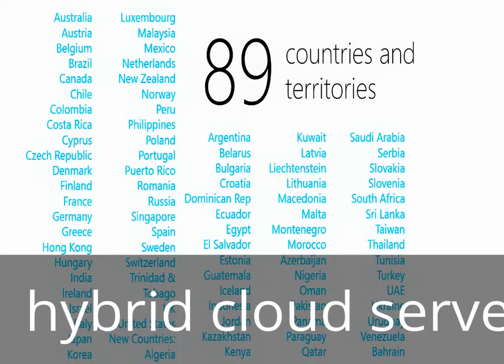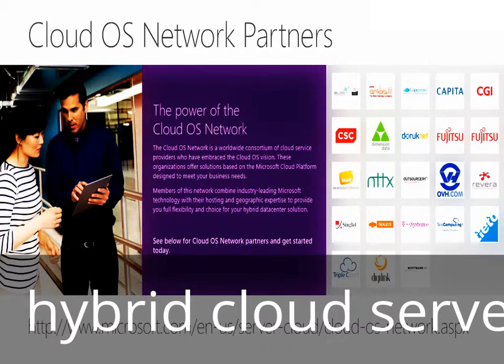Part of your hybrid strategy, public cloud resources beyond either these 89 countries and territories, or if you have particular requirements that may require you to use a local partner in some of these countries where we perhaps don't have a local data center footprint today. That's where our Cloud OS network of service provider partners comes in.